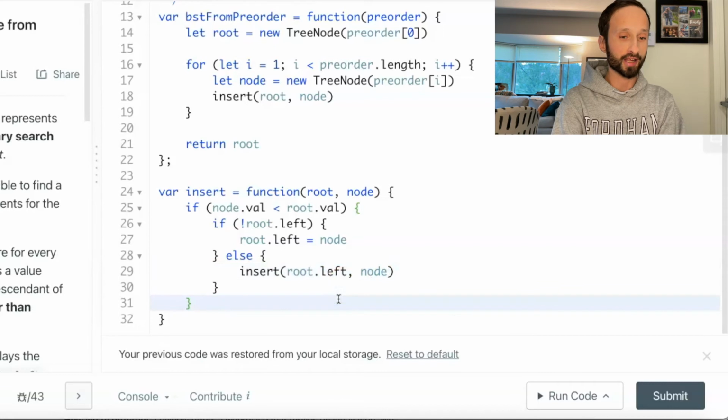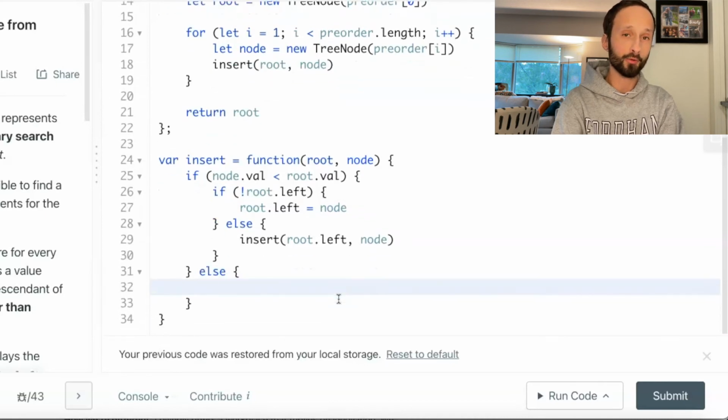Next, we have to check if the node is greater than the current root's value. So this can really just be a simple else. Normally I would do an else if, but since we know we're not working with duplicates, we only have two options. Is the node value less than our root, or is it greater than our root?